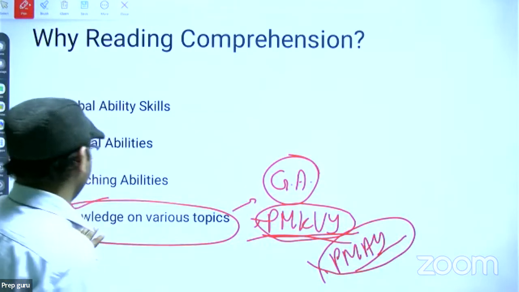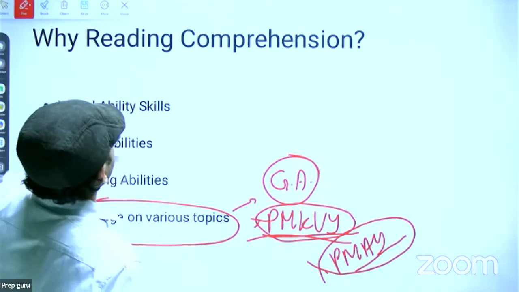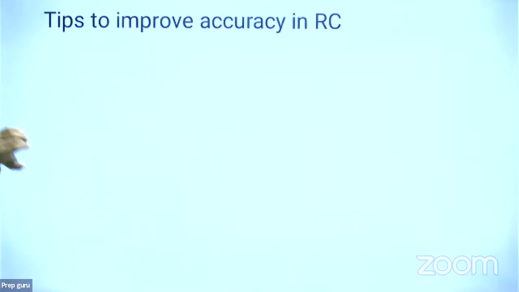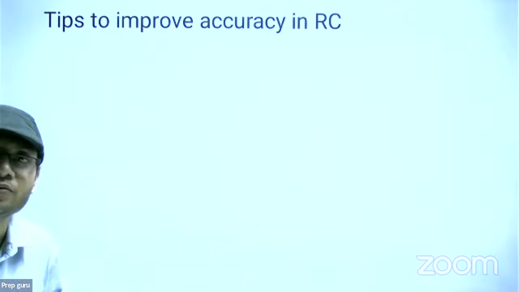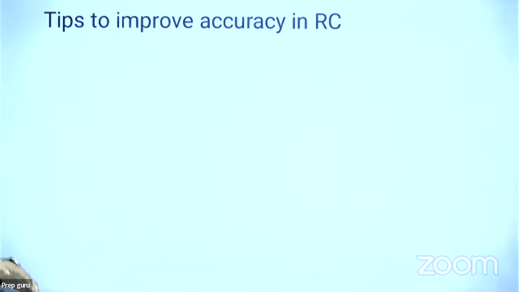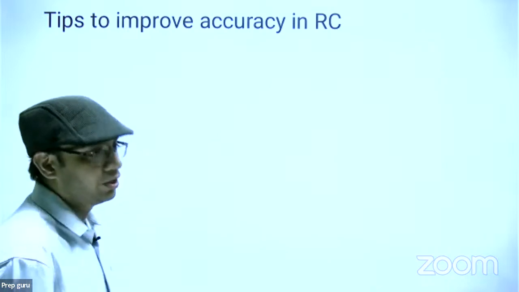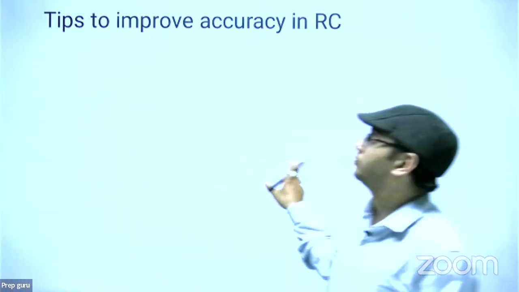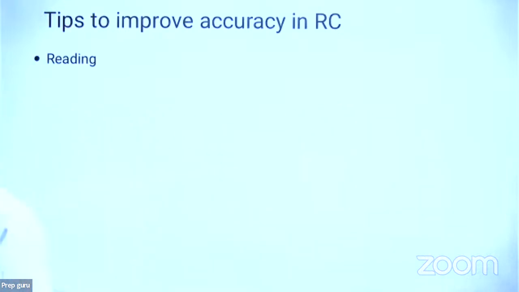So you have to be aware of the various topics. Now, tips to improve your accuracy in reading comprehension. What are the things which you should do? Right now I am telling you the approach for how you can improve your reading comprehension. See this. The first and most important part is reading. Start reading.